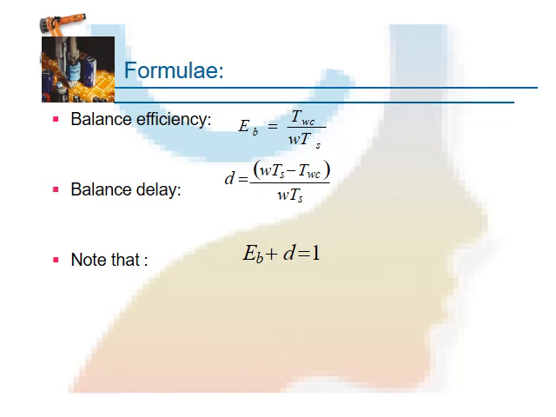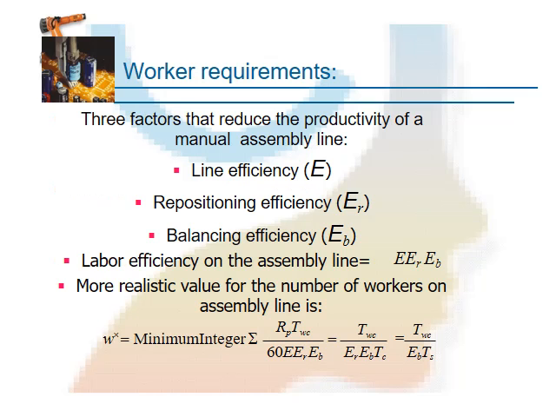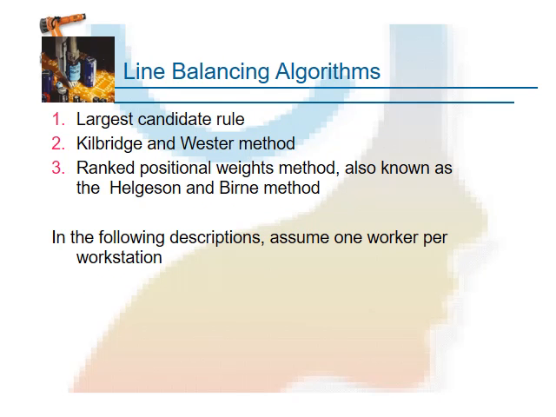This is a formula for the balance efficiency and the balance of the work requirements. There are three factors that reduce the productivity of manual assembly: line efficiency, repositioning efficiency, and balancing efficiency. These are the formulas for calculation of that work. There are three methods we are going to discuss: the largest candidate rule, the Kilbridge and Wester method, and the ranked positional weight method for calculation of the line balance algorithm. Okay, we will discuss this algorithm in the next section, and thank you.